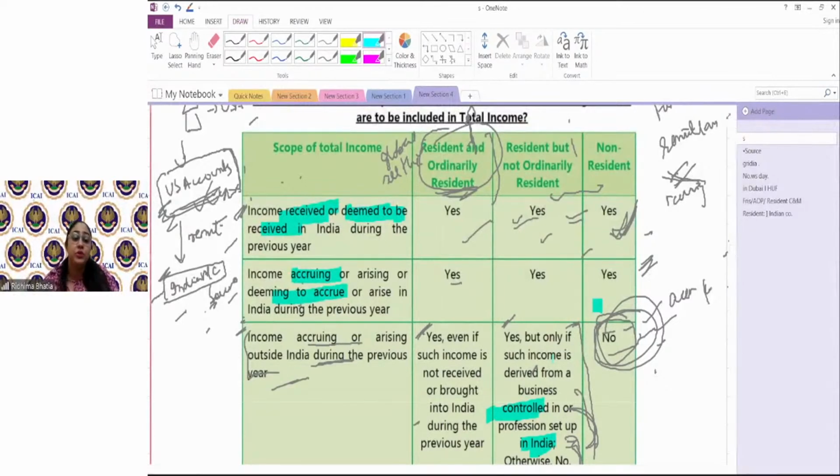Okay, so scope of income is all clear. But today we are going to focus on the term of deeming provisions. What is deeming provision? In income tax, you will see at a very large number of places where this word deemed is used, like deemed ownership, deemed resident, which we saw, deemed income, deemed dividend. ये सब क्या है?